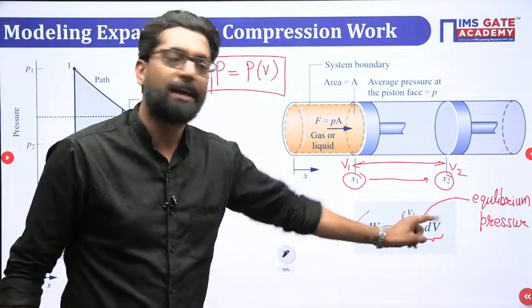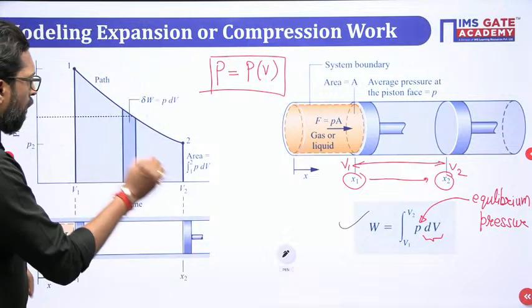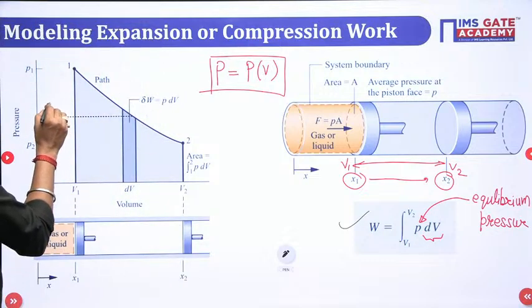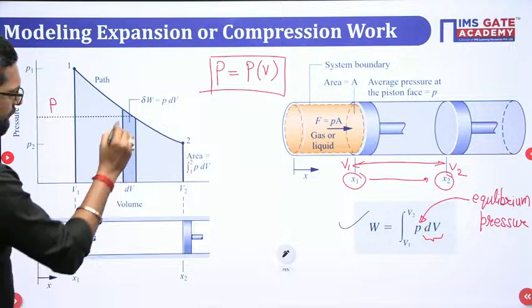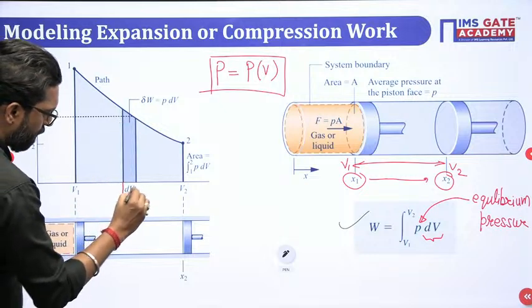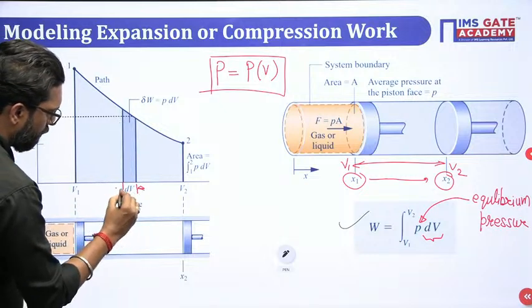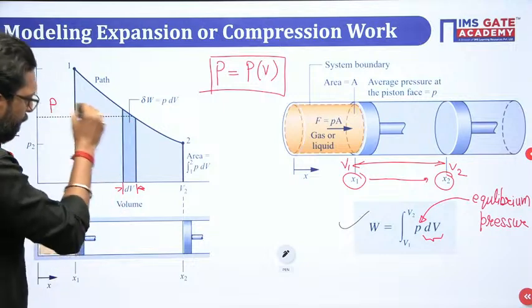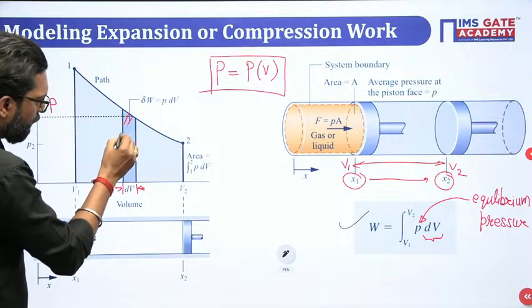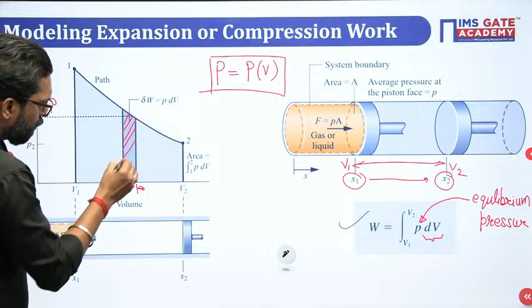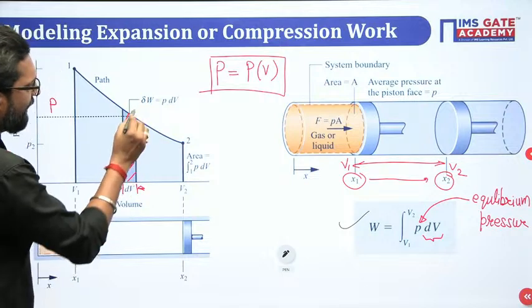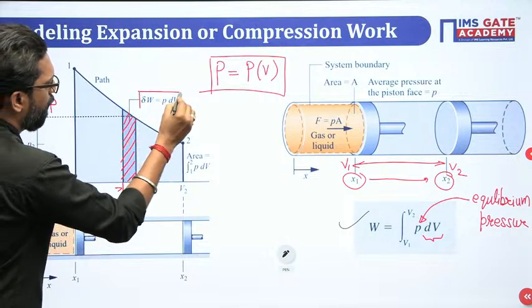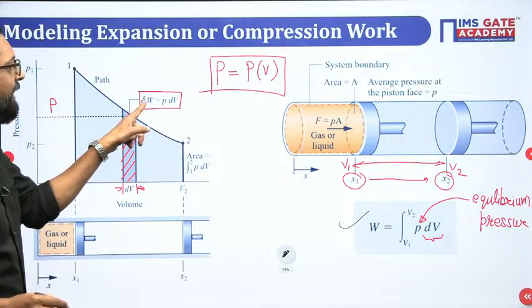P and V are both dependent functions. Now, if this is your pressure P and this is your volume dV, if we multiply it, that is your area, the area of this strip. And what is the area? This is del W.